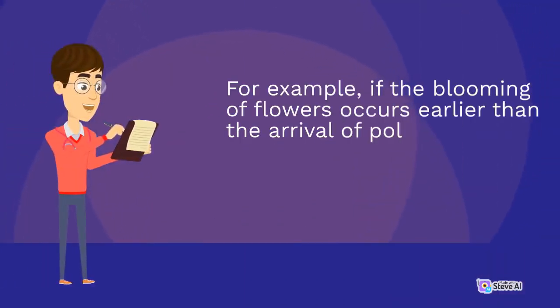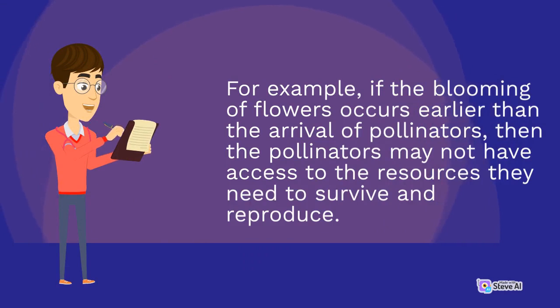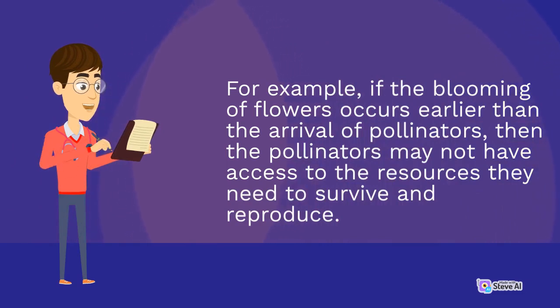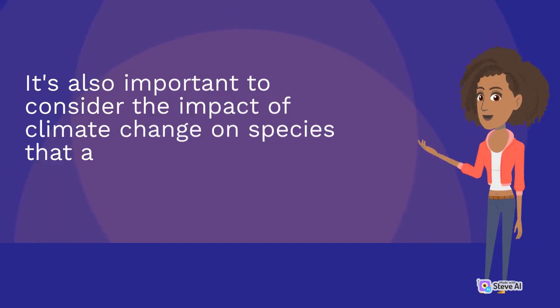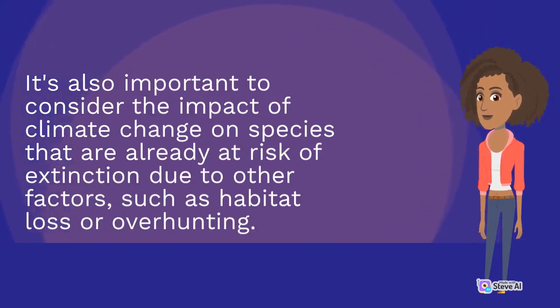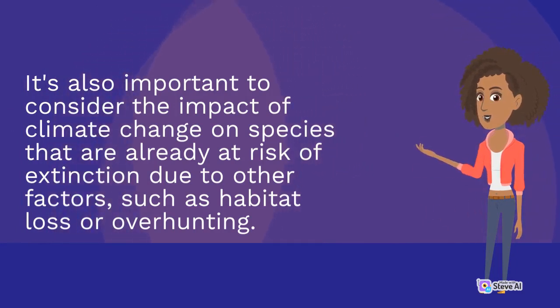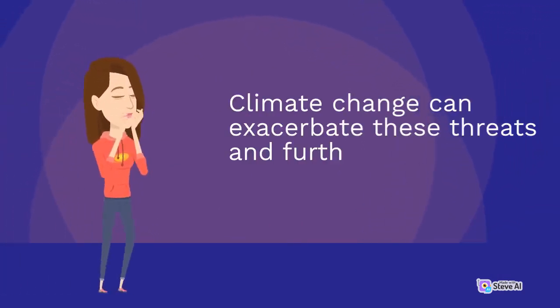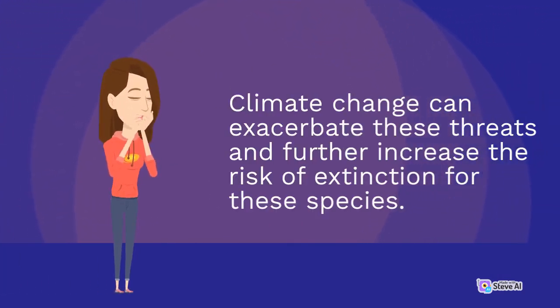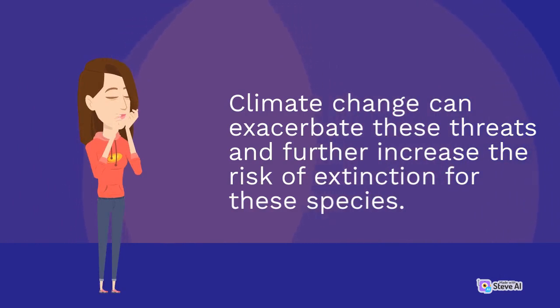For example, if the blooming of flowers occurs earlier than the arrival of pollinators, then the pollinators may not have access to the resources they need to survive and reproduce. It's also important to consider the impact of climate change on species that are already at risk of extinction due to other factors, such as habitat loss or overhunting. Climate change can exacerbate these threats and further increase the risk of extinction for these species.